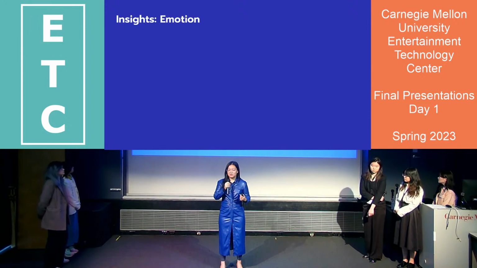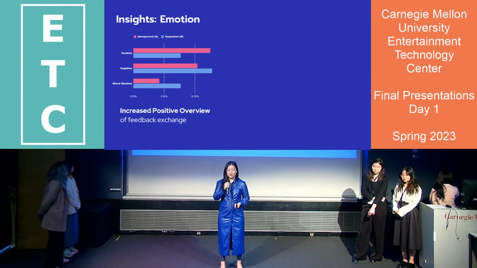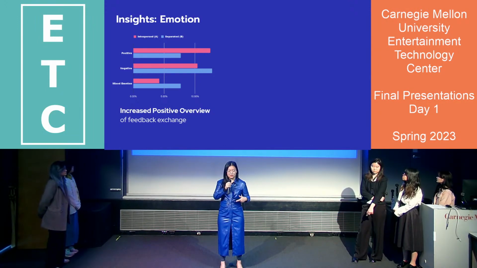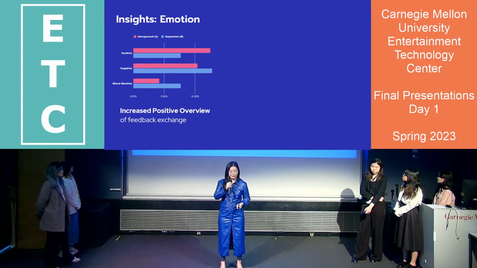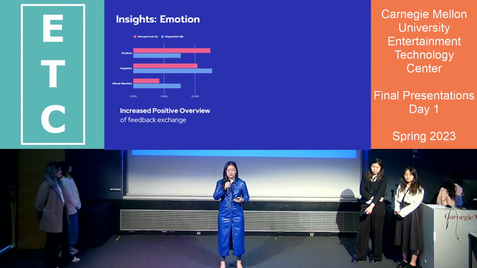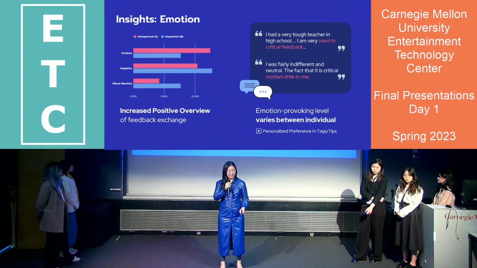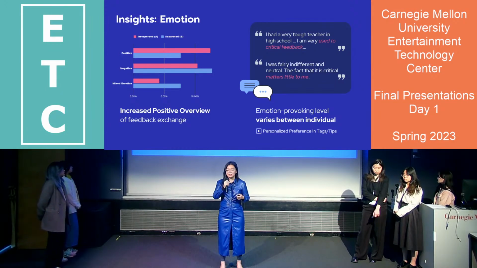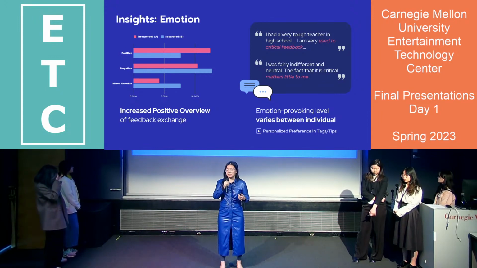What we learned from the test was actually interesting. In terms of emotion, we found that group A had a more positive review of the feedback exchange activity, which infers that interspersing feedback may help with engagement and help students focus on what they can learn from feedback. We also found that the emotion-provoking level of feedback is highly personalized and varies between individuals. This is slightly different from our hypothesis, but with this insight, we designed a feature in Feedle's feedback giving page so that the recipient's personal preference is visible to the feedback giver.